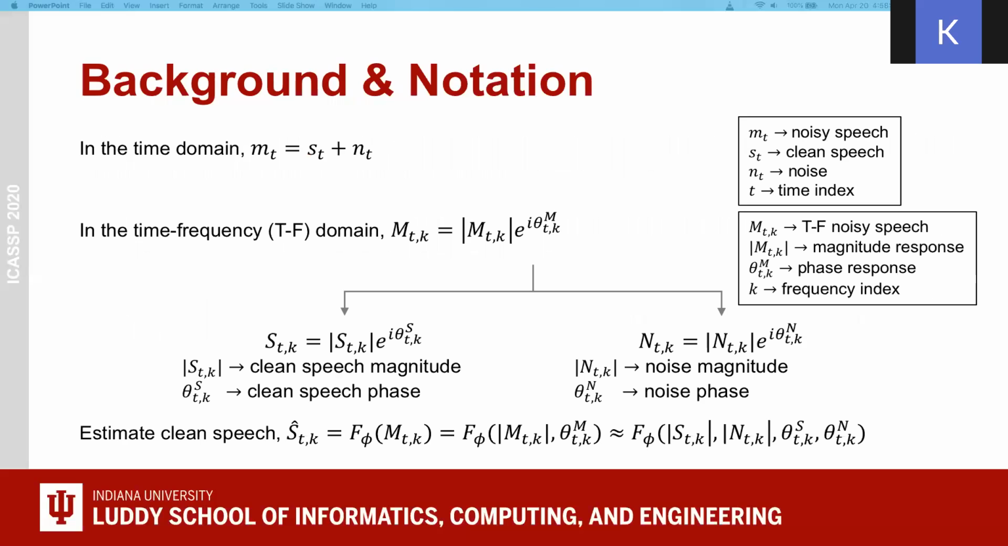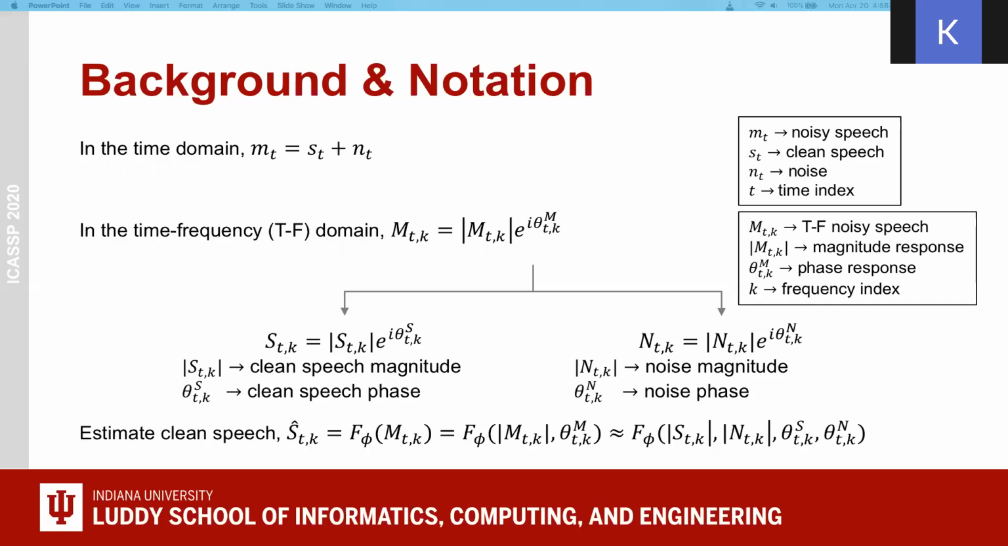Time for the background and notation. In the time domain, noisy speech m(t) is a sum of clean speech and noise. In the time-frequency domain, the noisy speech M is the multiplication of magnitude and the exponent of its phase. We can consider this noisy speech as a union of two sound sources, S(t,k), which is the clean speech, and N(t,k), which is the noise in time-frequency. Therefore, we want to approximate the clean speech S(t,k) hat by learning the function f phi on the noisy speech, in other words, on the magnitude and phase of the noisy speech.